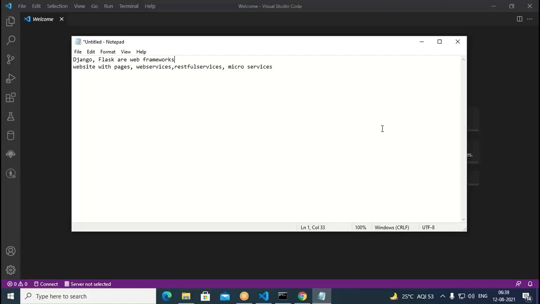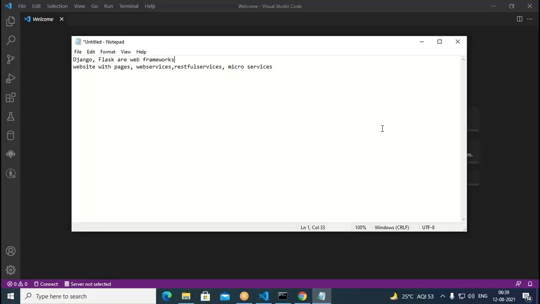Certain kinds of things like CSRF protection, then similarly validation and sanity checks, those things are automatically done in the case of Django. So whenever we enter some form data, if it is harmful data, then what happens? It filters out automatically. Such security checks we have in Django. Apart from that, it's open source, object oriented, and you have good community support. All these features are available in Django.